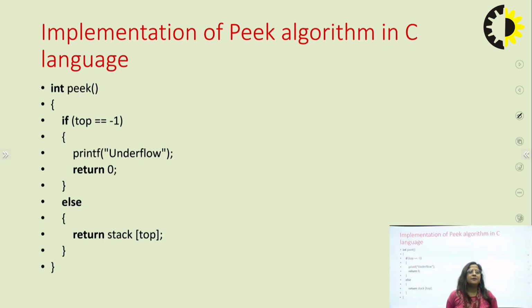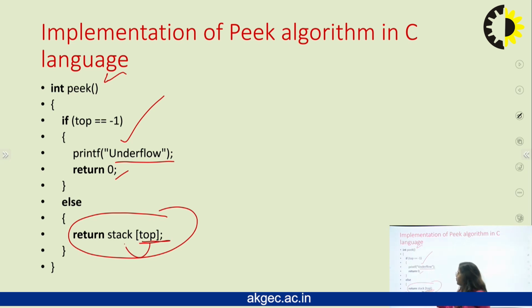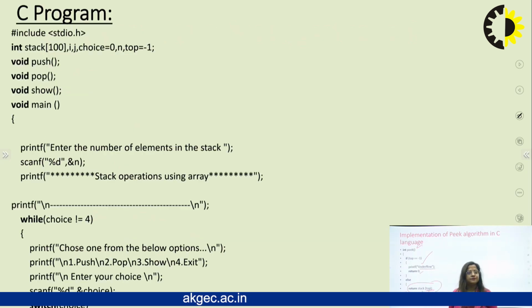Same thing, implementation of the peek algorithm in C language. First of all, we define the peek function according to this check. First one is, if top is equal to minus 1, then the same condition occurs, underflow, and return 0. Otherwise, return the top value of the stack.